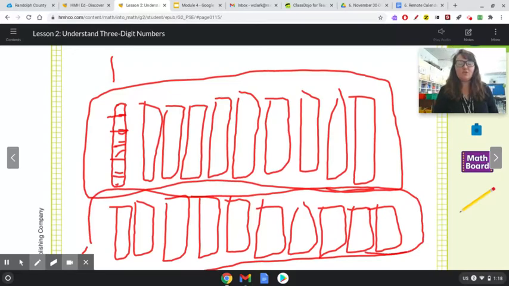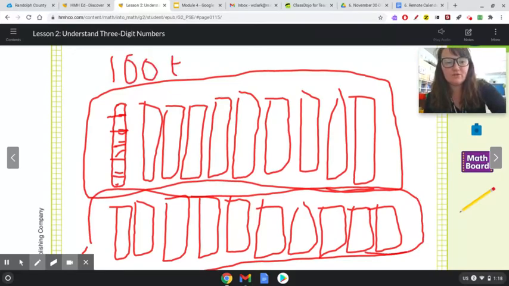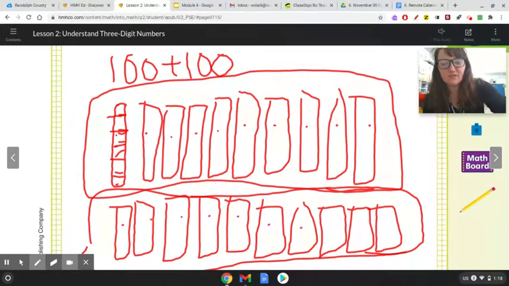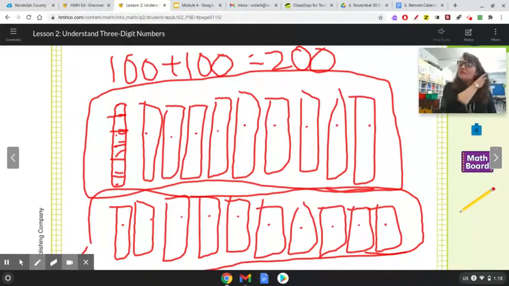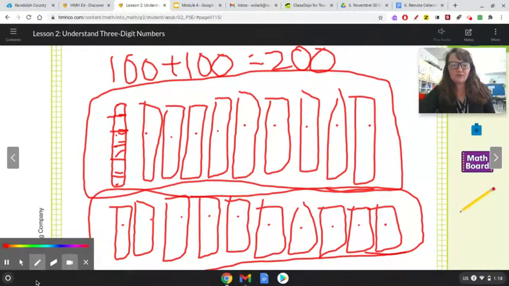So what's 100 plus 100? Because we knew there's 100 in each one. Remember, there are 10, 20, 30, 40, 50, 60, 70, 80, 90, 100 in this one, and then 10, 20, 30, 40, 50, 60, 70, 80, 90, 100 in the other. So 100 plus 100 is 200. The total amount of crayons that she has is 200. Do you see how we counted by tens to get there? That would have taken forever to draw out 200 crayons.